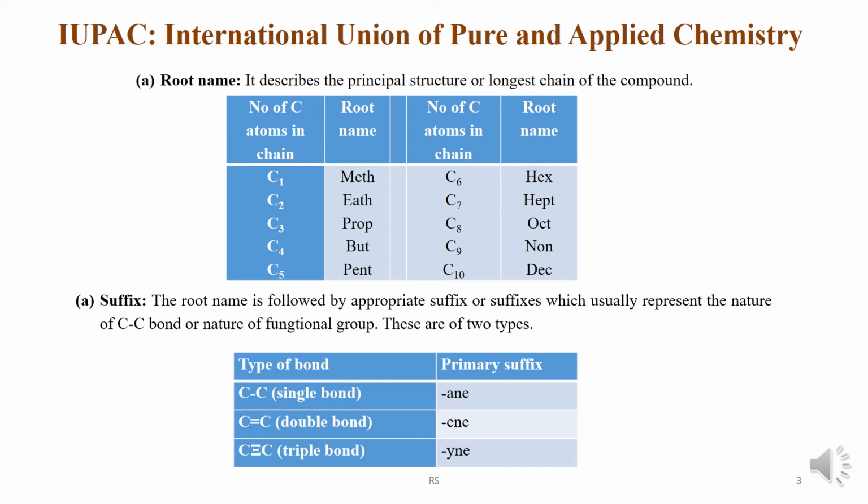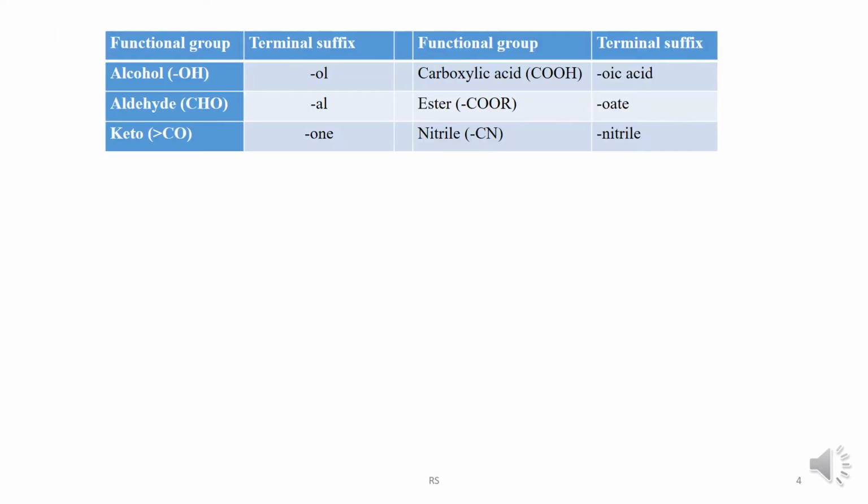There are two types of suffix, primary suffix and secondary suffix. Primary suffix indicates the type of molecule, that is alkane, alkene or alkyne. Secondary suffix indicates the presence of different functional groups, that is ol, al, one, oic acid, oate, nitrile, etc.